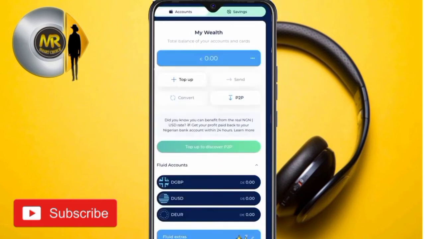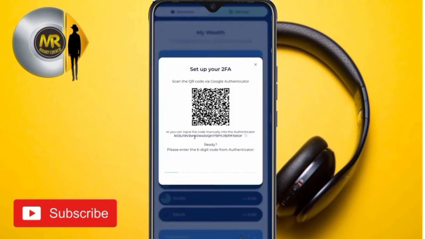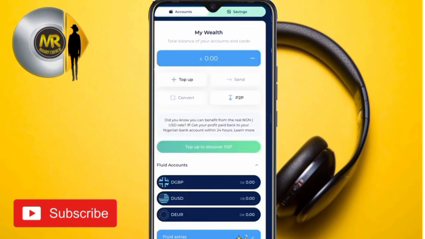Once you register, you will see a message, and you tap it to bind your Google Authenticator, as you can see here. They will prompt you to install Google Authenticator from the Play Store or App Store, and they will provide you a setup key that you have to input and a QR code that you have to scan, to bind your account with Google Authenticator. You can use it every time you have to withdraw. As you can see here, I have already bound it. I have already set it up on my Google Authenticator. All I need to do right now is input the code I get from Google Authenticator. Look at this carefully. Then, as you can see, the Google Authenticator setup is successful.